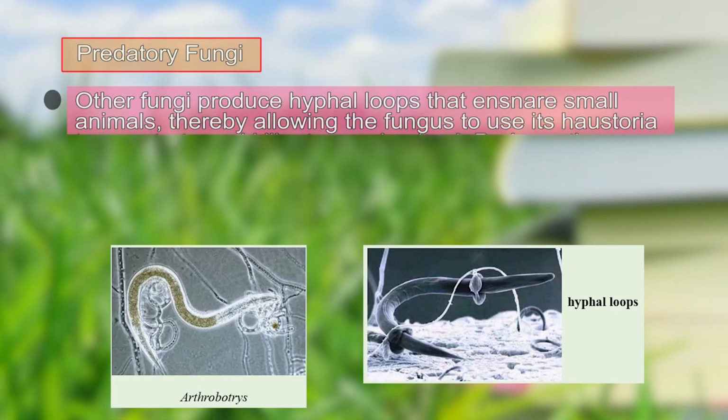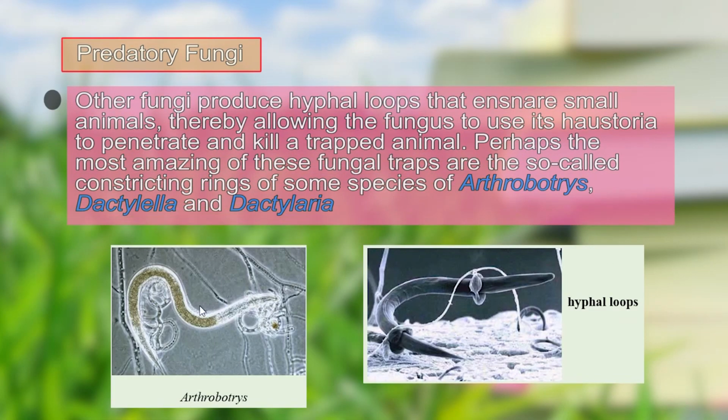Here we can see the picture of a nematode being captured by a fungus which is known as Arthrobotrys. Now here we find how the loop is being formed by the fungus and an entangled mass of hyphae is being formed so that the nematode which is captured is not able to come out and becomes the prey for the fungus. Therefore, we can conclude that fungi in regard to the thallus organization can be multicellular, can be unicellular, and in regard to mode of nutrition, they are strictly heterotrophs and they are decomposers in nature.